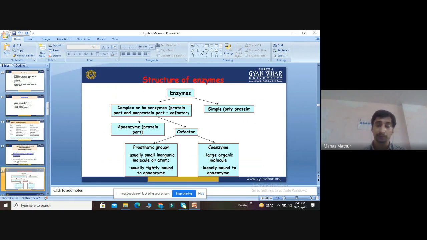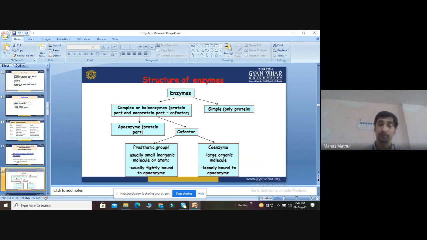Suppose we want to put a small item in a bag, we can easily put it in. But if we want to put a big item in the bag, it is not possible. The same concept applies here. If the molecule is small, it can be tightly bound to the apoenzyme. If molecules are big, they are loosely bound.